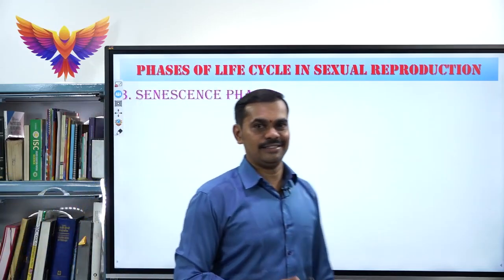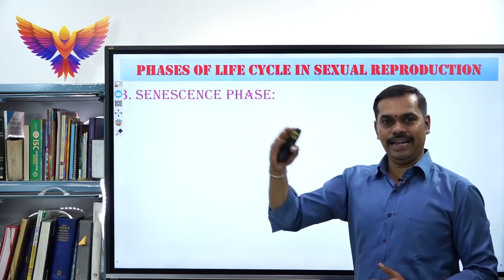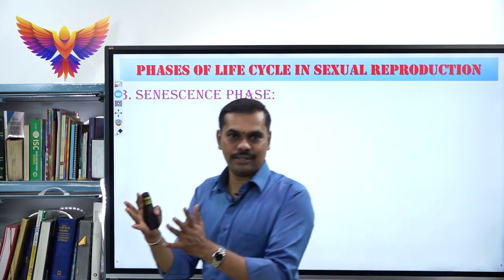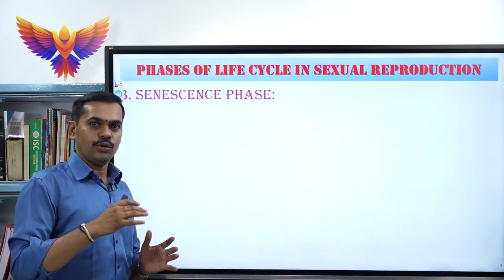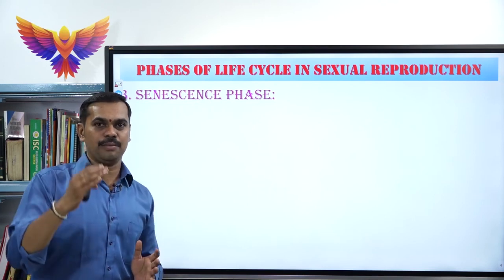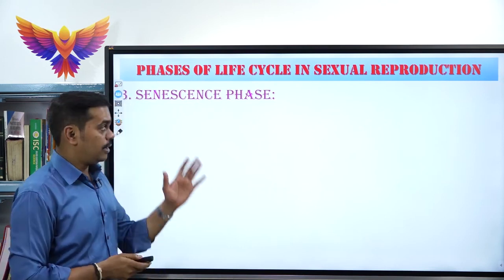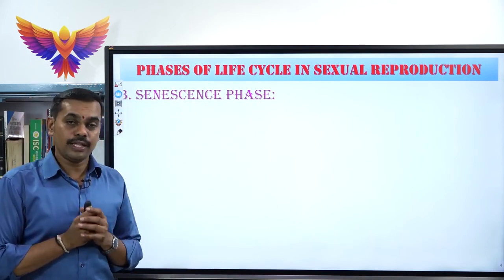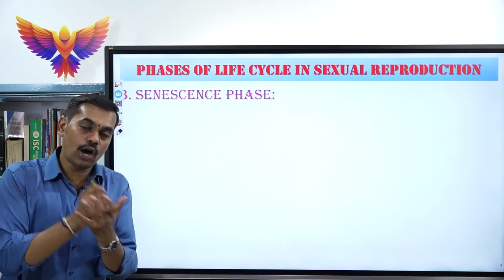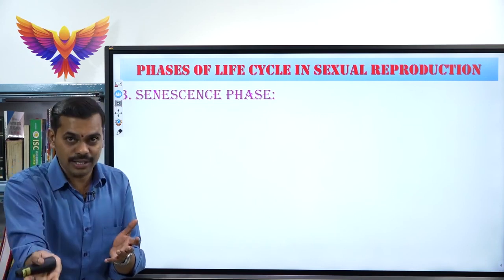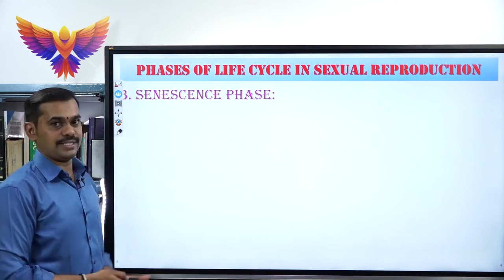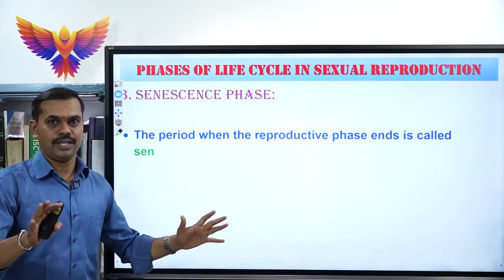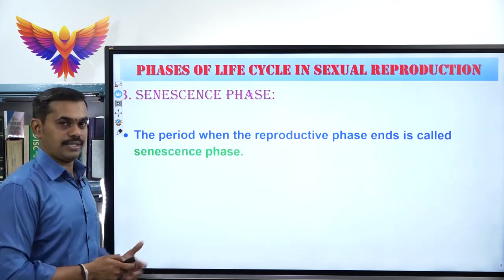Last one, senescence. Senescence means the end, the last phase. That means climax. For example, if you are watching a movie, you are very keen about the climax. What would be happening at the climax end? That is also senescence phase, which is also called as post-reproductive phase. That means what are all the changes that occur in the organism after the reproductive phase. That means the period when the reproductive phase completely ends. That is called as senescence phase.